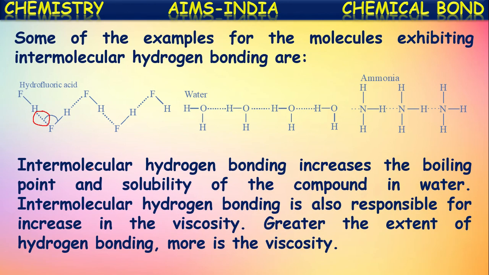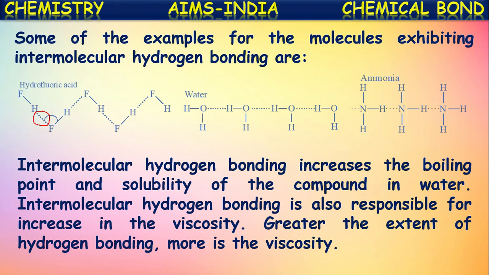Intermolecular hydrogen bonding increases the boiling point and the solubility of the compound in water. Because of the formation of hydrogen bonding, certain electrostatic force attractions are created between the molecules. Because of this reason, the boiling and melting points of these substances will be somewhat greater than expected, and they even dissolve in water.